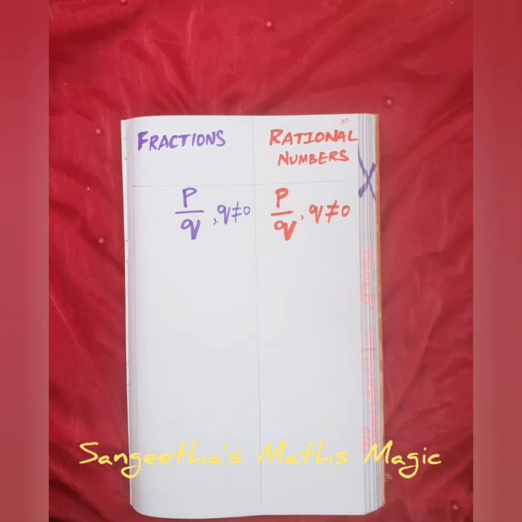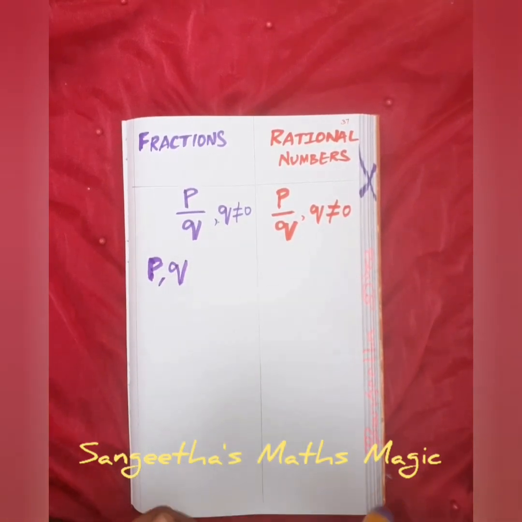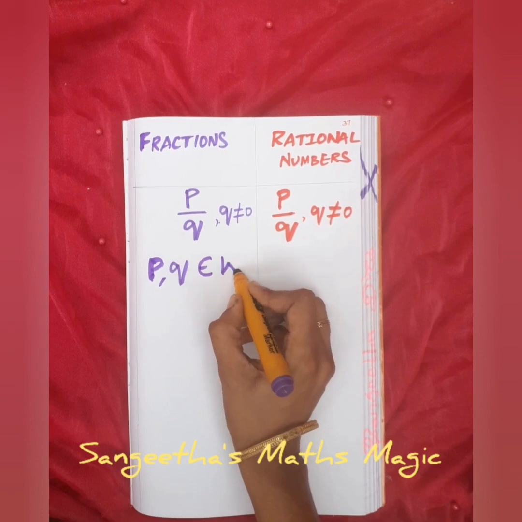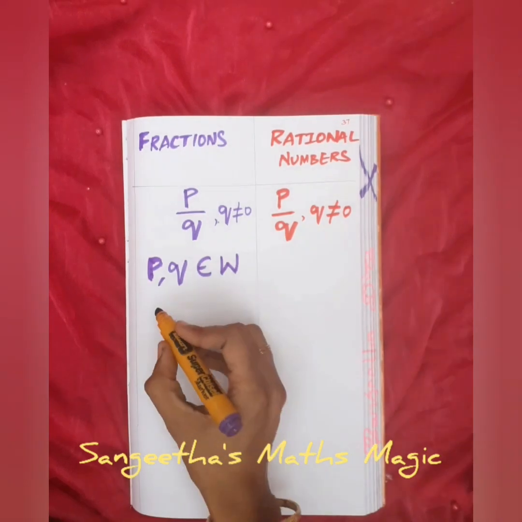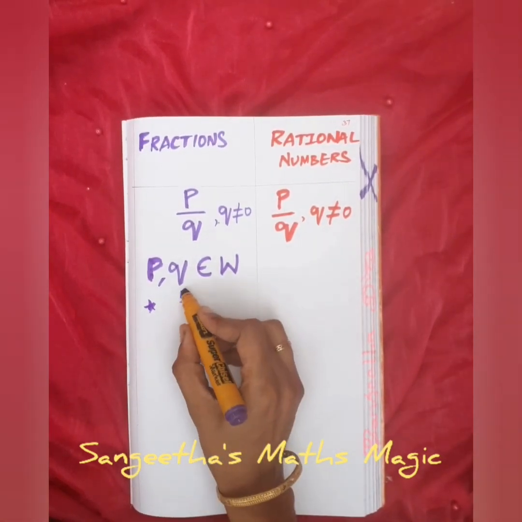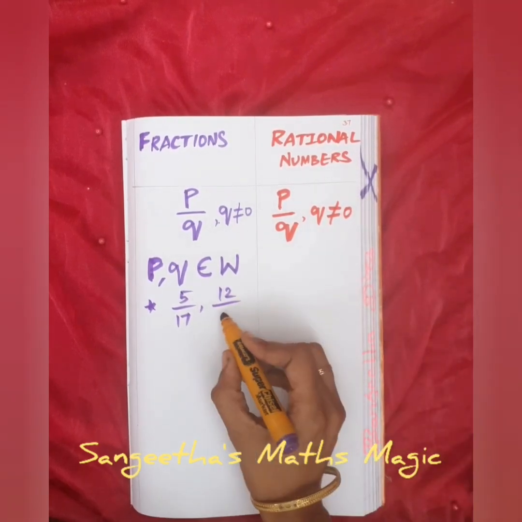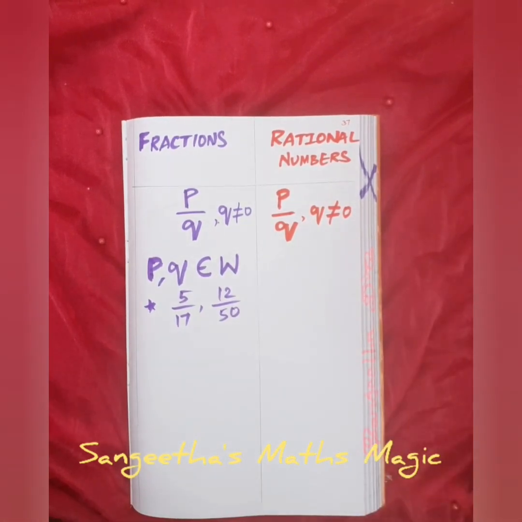The difference is here. In fractions, P and Q, whatever numbers you put in the numerator and denominator, belong to whole numbers. That means you take numbers from the whole numbers, for example 5 by 17 or 12 by 50, anything. So both the numbers will be whole numbers. You won't be seeing a negative number at all.